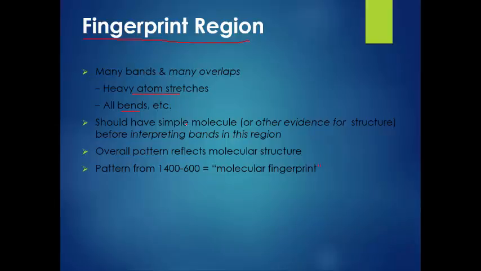This is called the molecular fingerprint because bending vibrations mainly occur in this region and the ranges of many molecules overlap in this region, and IR has a specific function to differentiate these. That's why IR is called the fingerprinting of molecules. Remember this range and why IR is called molecular fingerprinting.